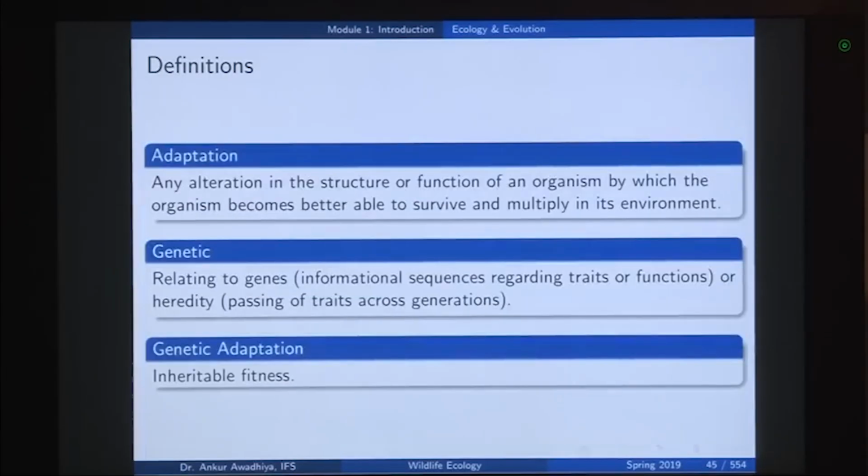Now, adaptation is any alteration in the structure or function of an organism by which the organism becomes better able to survive and multiply in its environment. So, adaptation is any change in the structure or the function of an organism. For instance, if in place of hands I develop wings, that would be a change in the structure.